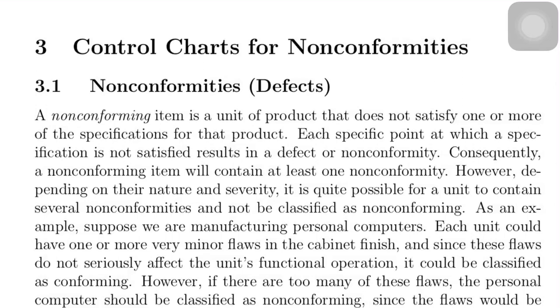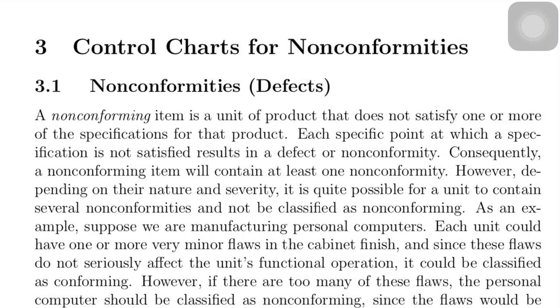Today, in this class, we will discuss the control chart for non-conformities. There are two types of control chart under this case: the C chart and the U chart. In both control charts, we will be monitoring the number of non-conformities or defects.